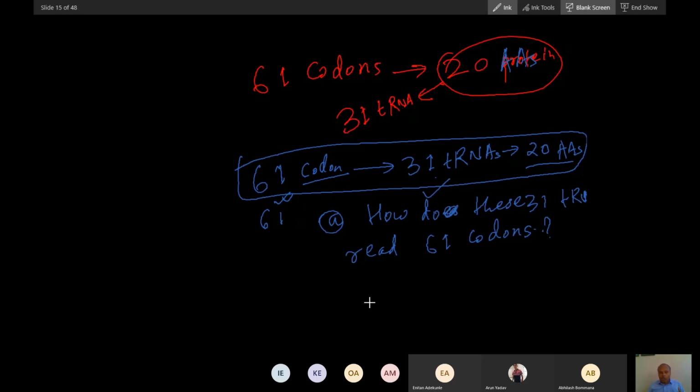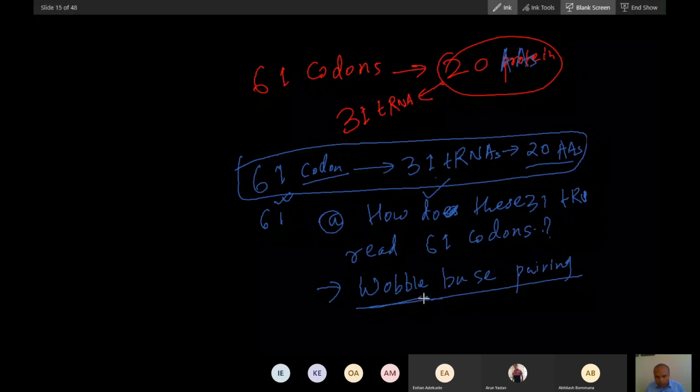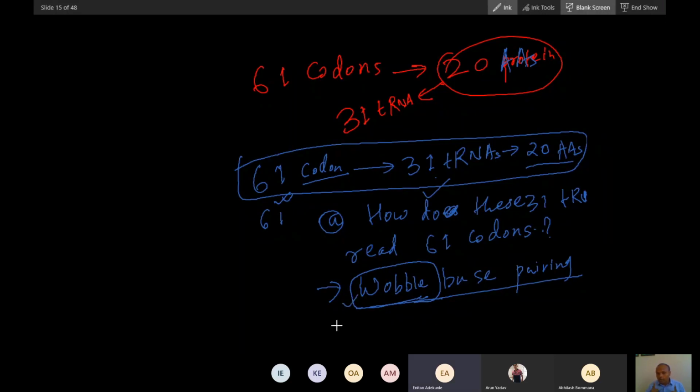Now the answer to this question is wobble base pair. Do you know what wobble means? Can anyone tell me, if there is any native English speaker? Yes, when something is unstable. Unstable, very good. That is not steady, like tilting this side, that side. That is wobble. So this is called wobble base pair.